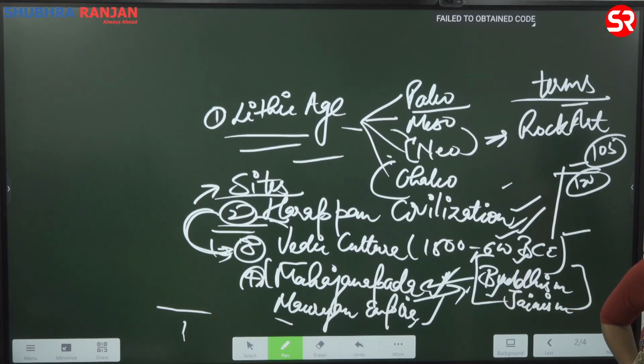The second kind of question that is being asked from the Mauryans in prelims is about Ashoka's Dhamma policy. That is another favorite area of UPSC. Again, the kind of depth that they will go into can vary. Why am I saying this? Again, when we study history, what do we do? We study history in a very static way. History is obviously static. It is not going to change, because something that has happened has happened. But history writing is a dynamic process.